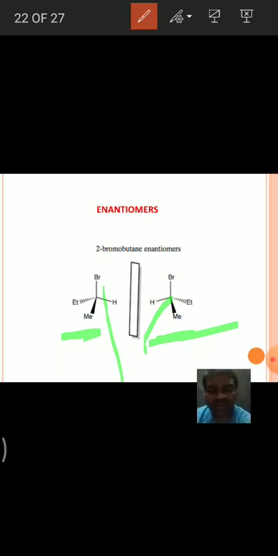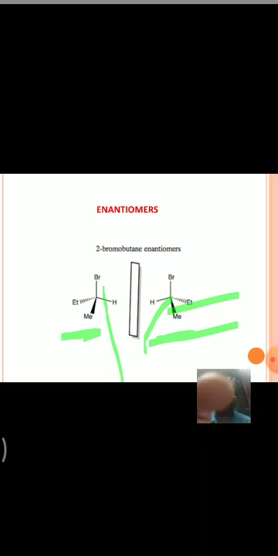These examples are enough. Of course, diastereomers are there, but in the next class, we will go through them. In this class, we discussed what stereoisomerism is, what optical activity is, and what enantiomers are. First, we learned what isomerism is. Isomerism means two or more molecules having the same molecular formula but different properties are said to be isomers, and the concept is said to be isomerism. Isomerism is broadly classified into two types.